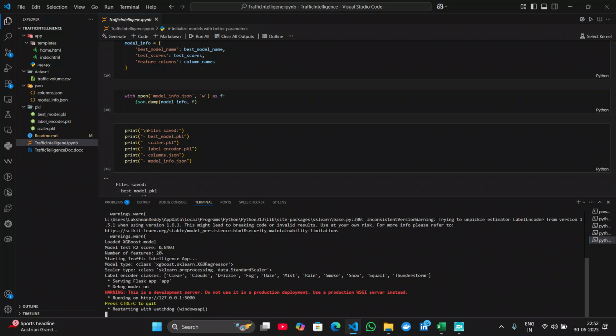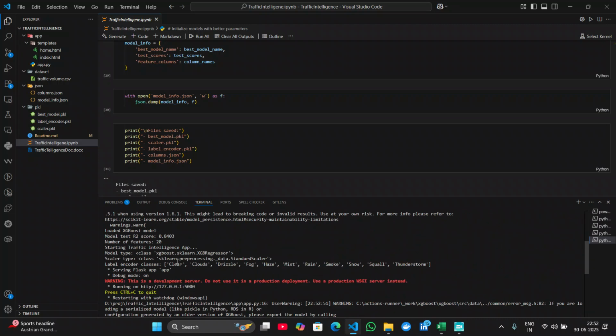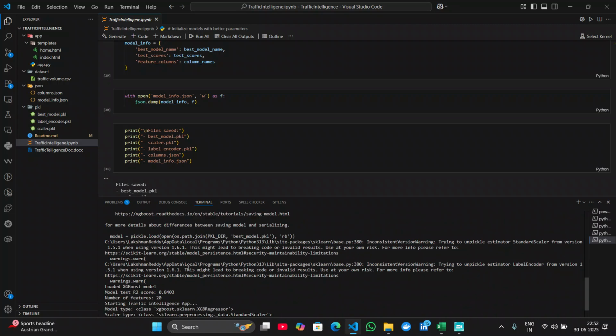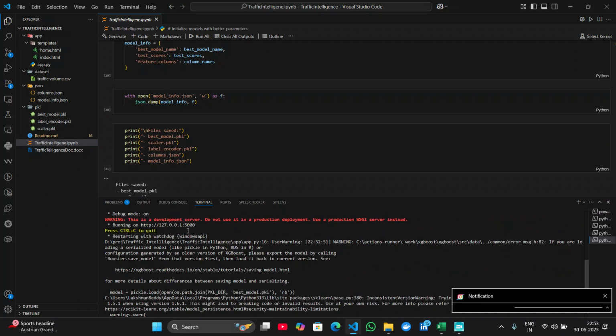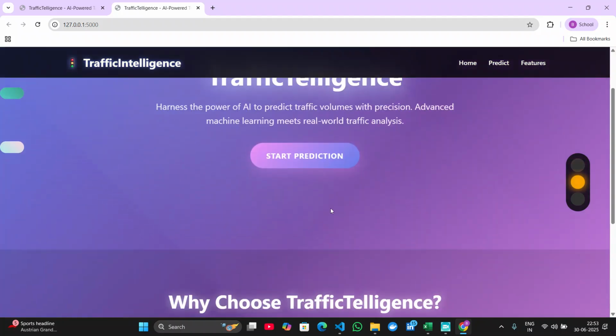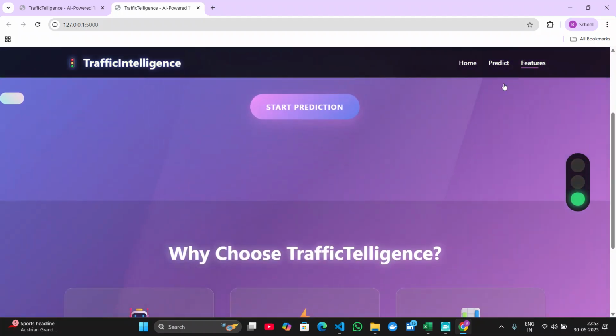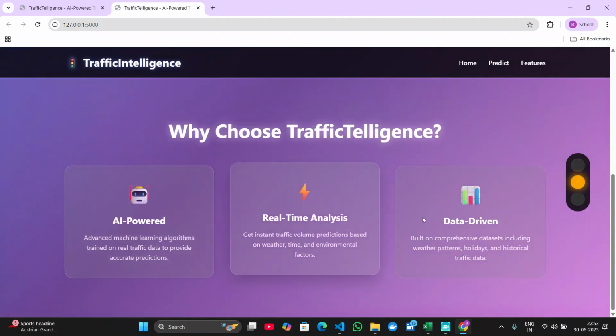Let us click on the link, the localhost server. And this is our landing page HTML file. These are the features, like power and real-time analytics.